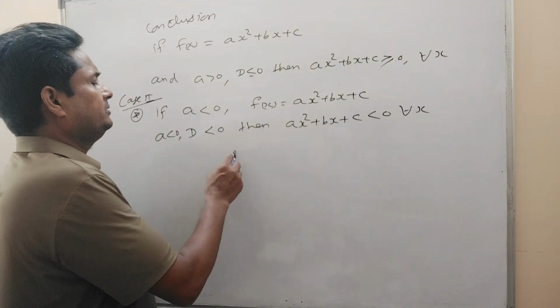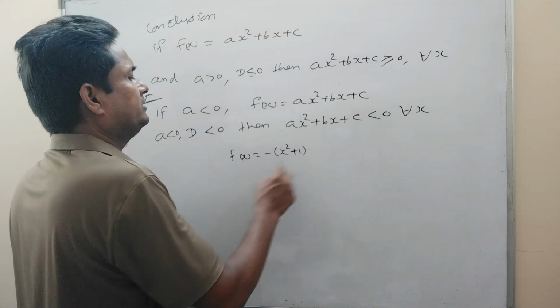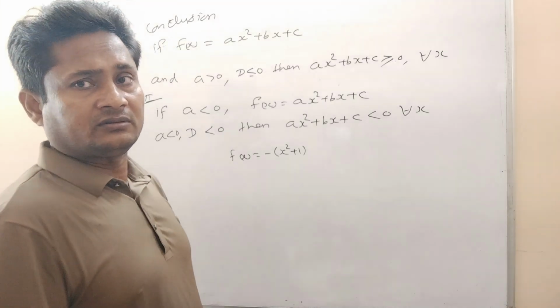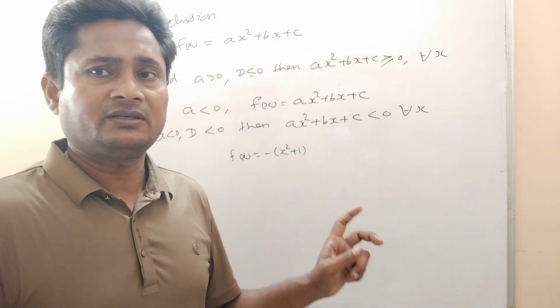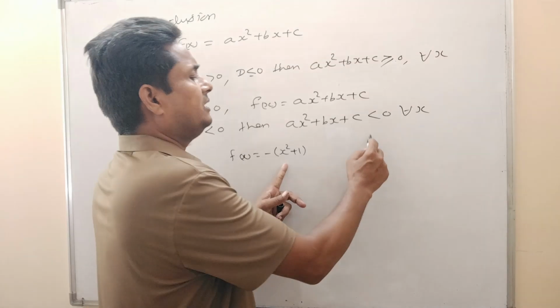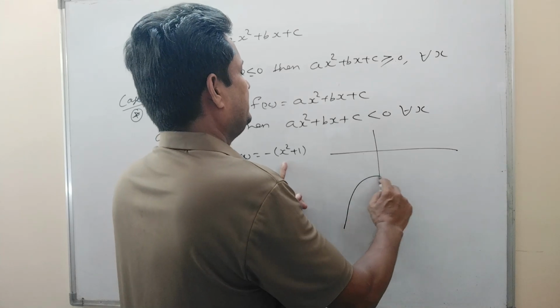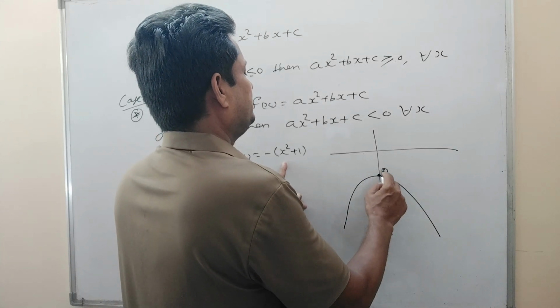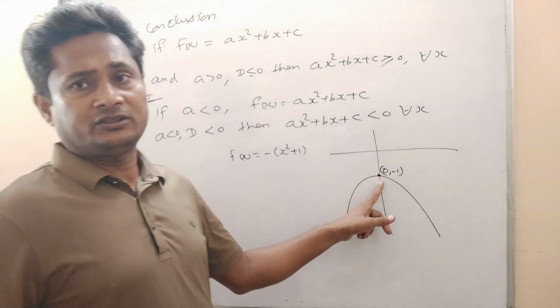We can take an example. Let's say f(x) is equal to minus of x square plus 1. In the same way, if you take different values of x and y and draw this graph, the graph of this one will be like this one. Its vertex will be (0, minus 1).